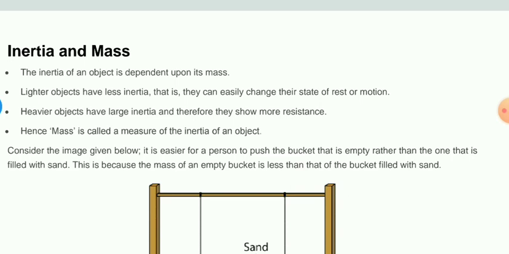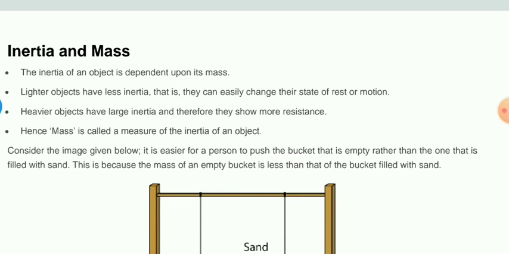Okay, so inertia is dependent on its mass, or we can say mass depends on inertia. Means both are interdependent with each other, both of them exist together. Okay, one cannot exist without the other. Just like that, inertia of an object is dependent upon its mass, or you can say mass is the amount of inertia of an object.